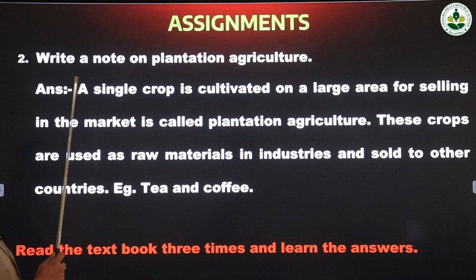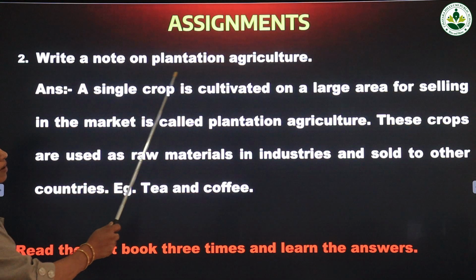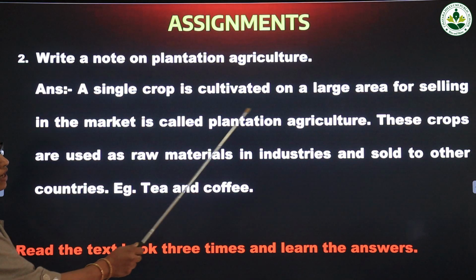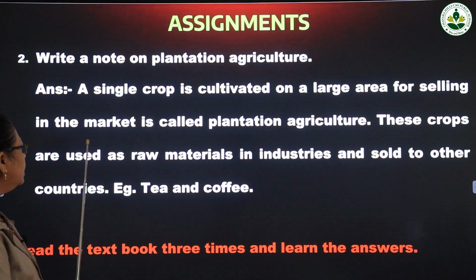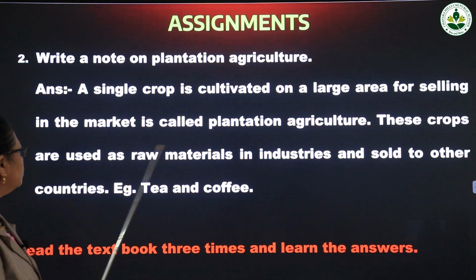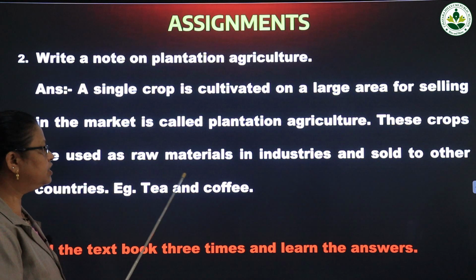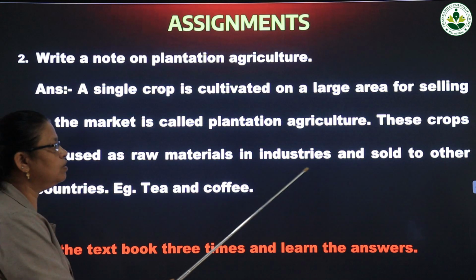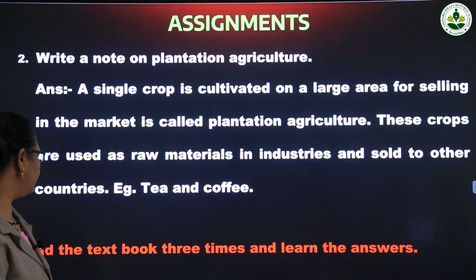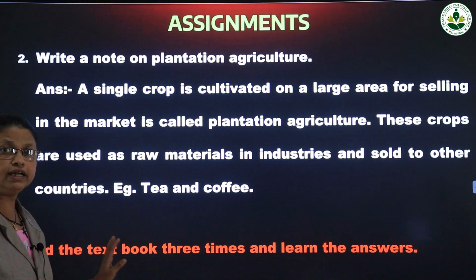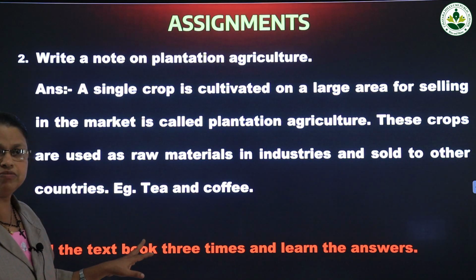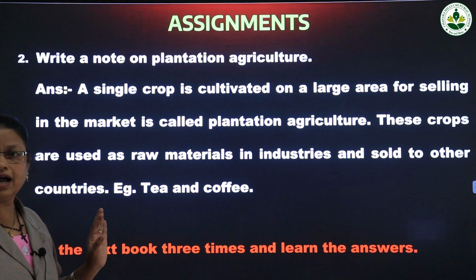And the second question, write a note on plantation agriculture. A single crop cultivated on a large area for selling in the market is called plantation agriculture. These crops are used as raw materials in industries and sold to other countries, for example tea and coffee. And you have to read the textbook and learn the given answers.